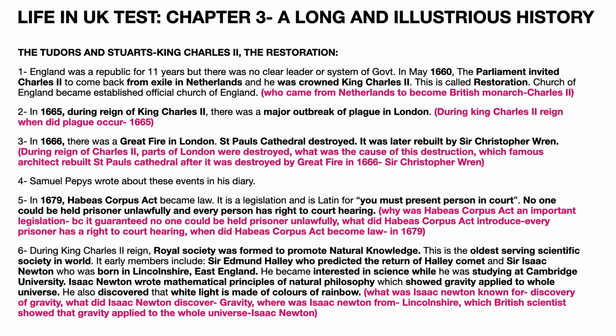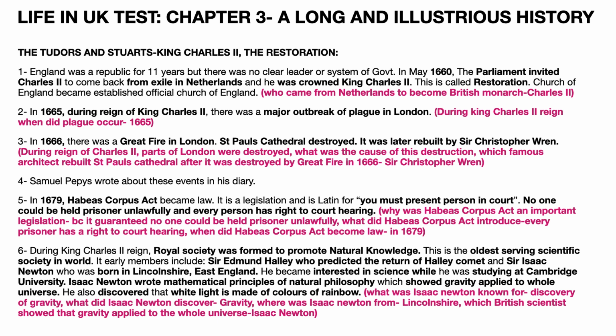Next point, during King Charles II's reign, the Royal Society was formed to promote natural knowledge. This is the oldest serving scientific society in the world, and its early members include Sir Edmund Halley, who predicted the return of Halley's Comet, and Sir Isaac Newton, who was born in Lincolnshire, east of England.